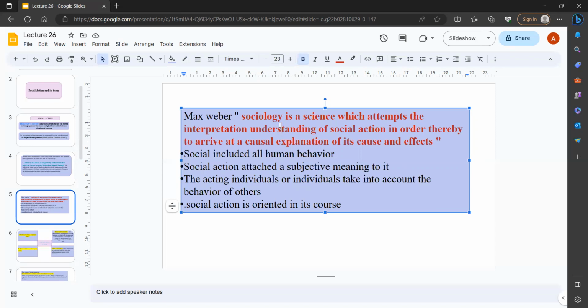Then, the acting individuals take into account the behavior of others. Next, social action is oriented in its course. As we discussed previously, social action must be value oriented. Next we deal with social action and its types.